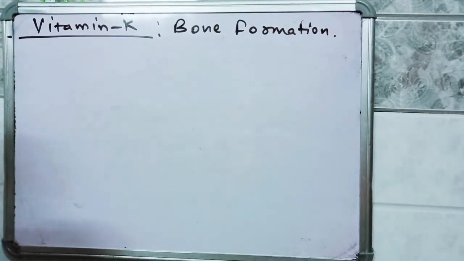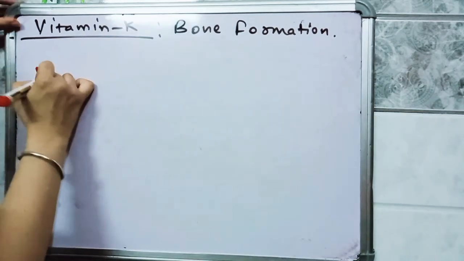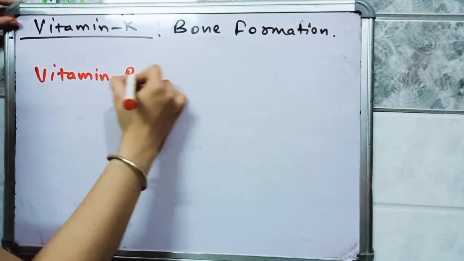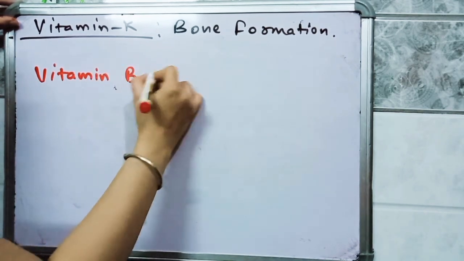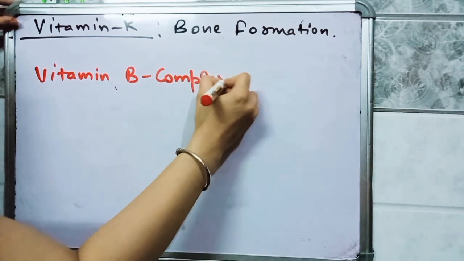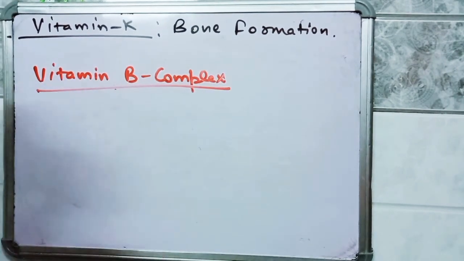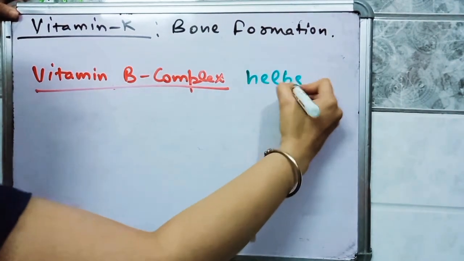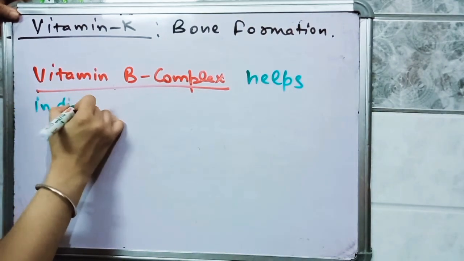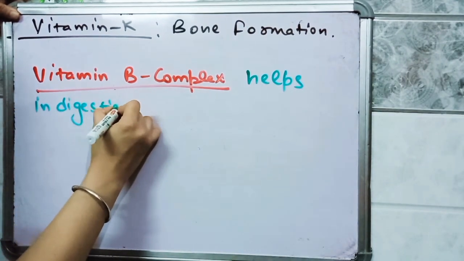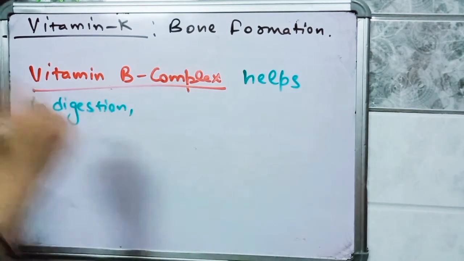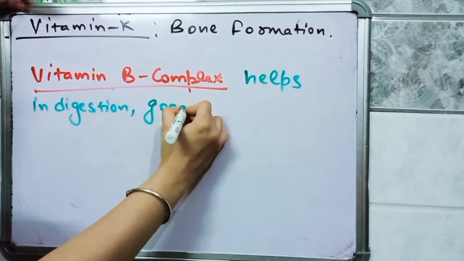Next vitamin is vitamin B complex. So vitamin B complex helps in digestion, and it is also good for eyesight.